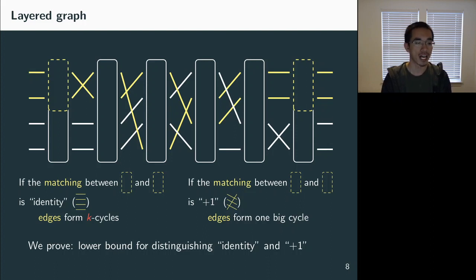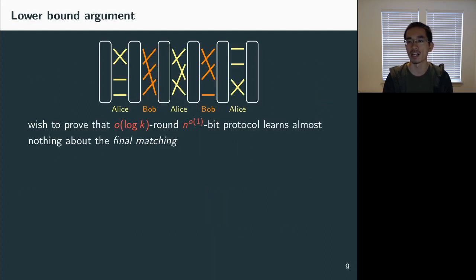Okay, so for now, for simplicity, let's forget about the noise, and let's just think of the algorithm as trying to figure out what the final matching is, what the matching between the first layer and the last layer is, through the middle k-1 matchings. And set our goal to proving the following statement: any o(log k) round, n^{o(1)}-bit protocol learns almost nothing about the final matching, the matching between first and last layer, as a demonstration of the idea.